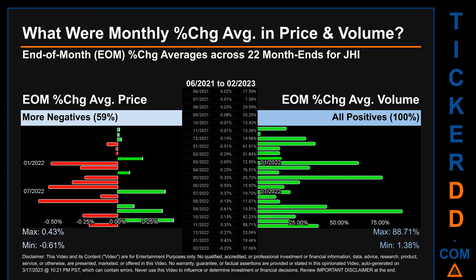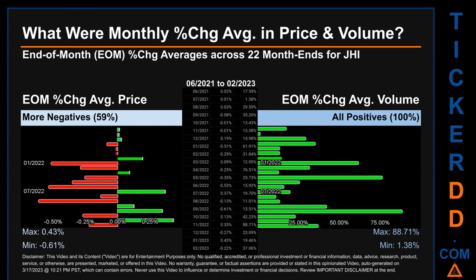What were end-of-month percentage change averages in price and volume for JHI? The monthly average of percentage change in price and in volume were calculated for each of the 22-month ends. That calculation took daily percentage changes and averaged them for each given month. If a month end came out negative, then it means that the month summarily saw a negative change.